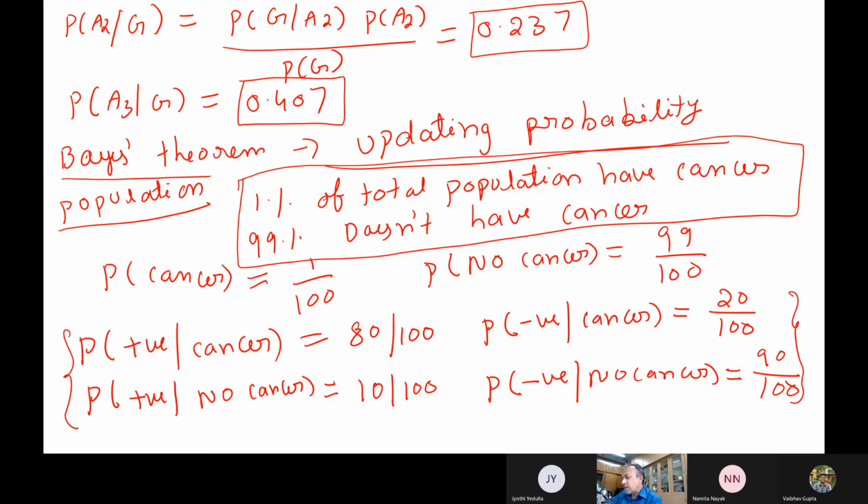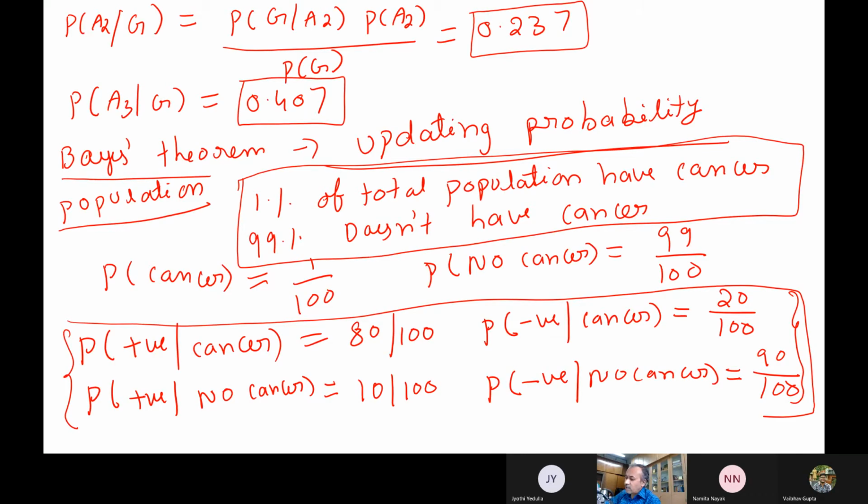Like the RT-PCR test for COVID, there are some percentages: if a person really has COVID and the test also says positive, how much is that. These numbers will be given by the companies. Or you can even take the vaccine efficiency, like Covaxin, some 70%, some numbers are available.